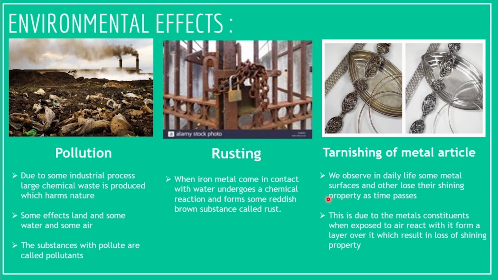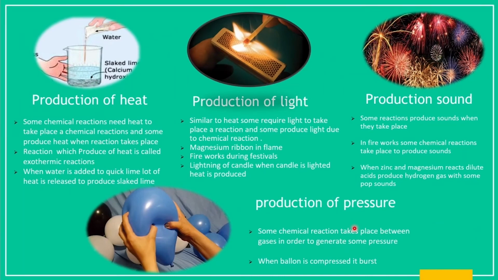Let us see some more effects of a chemical reaction. Chemical reactions not only have biological and environmental effects, but they also result in the formation of heat, light, pressure and sound. Production of heat. As we saw earlier, some chemical reactions take place in the presence of heat. There are also some reactions which produce heat when they take place. Reactions which produce heat are called exothermic reactions. When water is added to quicklime, a large amount of heat is released to produce slaked lime.